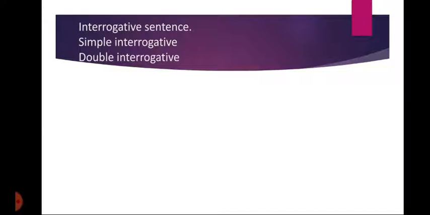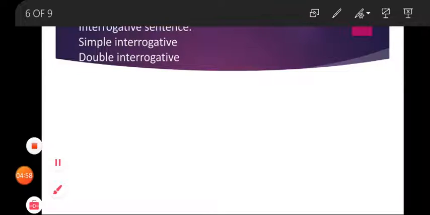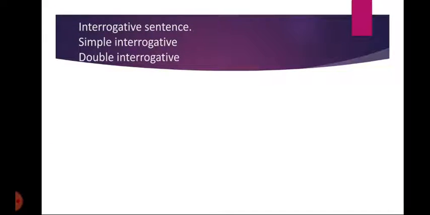Then we have interrogative sentences. Students, interrogative sentences are the sentences in which something is asked. Now it has two kinds: simple interrogative and double interrogative. Students, simple interrogative sentences can be replied to by yes or no. For example, does he go to school? We can say yes or no, means the answer will be clear.